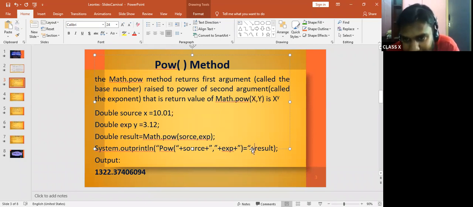So this plus will invoke these two values and give you the result 1322 point the numbers.